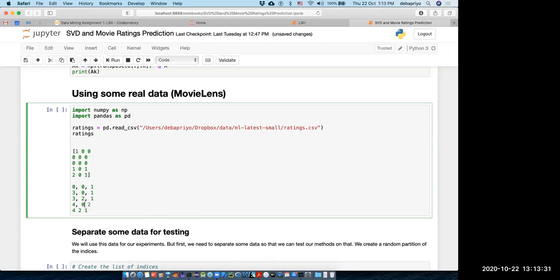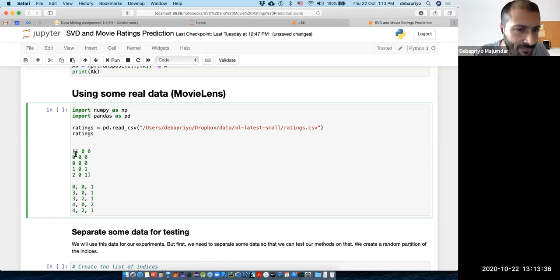One of the columns is movie ID. This is my matrix, the way we understand a matrix. I have 5 rows and 3 columns.